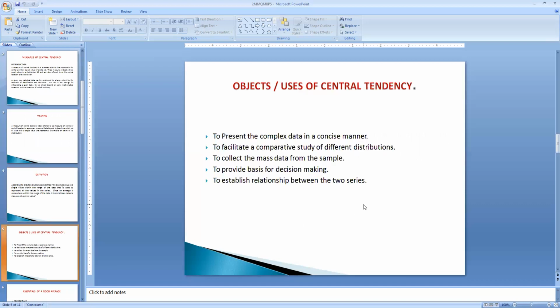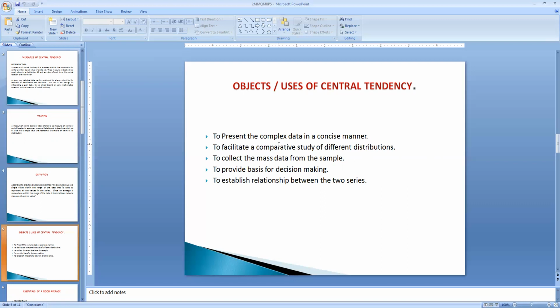Let us know why we are using central tendency. We are using the central tendency to present the huge data in a concise manner. We calculate the averages or the central tendency because when huge data is presented in a smaller manner, it is helpful to make proper decisions in the organization.